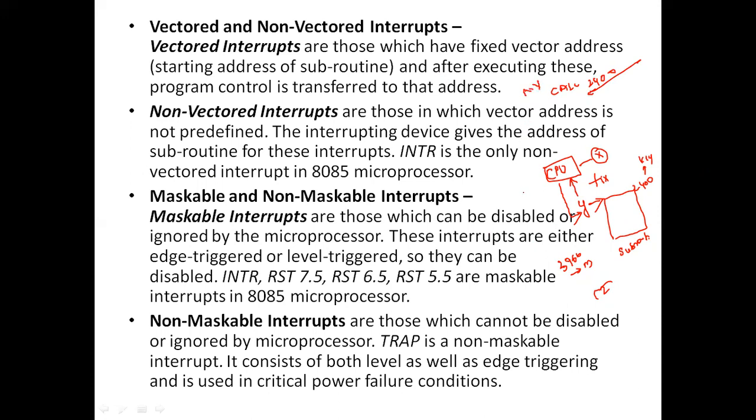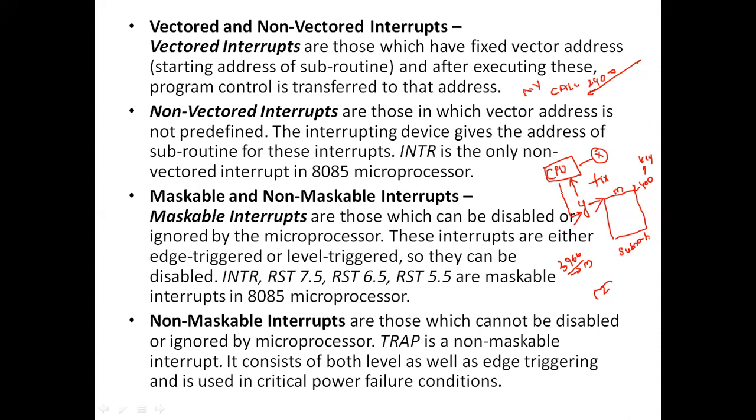For a vectored interrupt, suppose we click a mouse button, a fixed starting address is already there. For the mouse, as I said, it is 3960. So 3960 is the fixed starting address of the mouse subroutine.